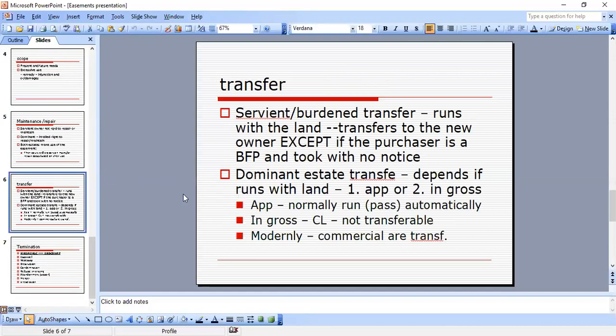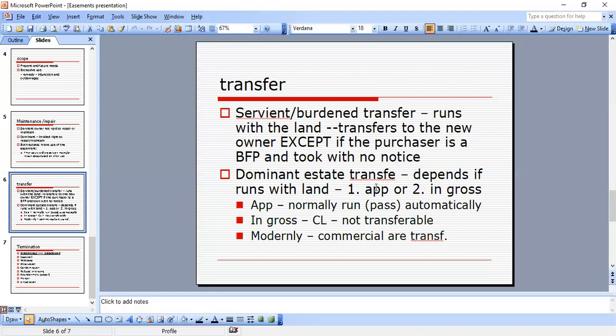Now, transfer is important. A transfer of an easement: the servient estate transfer, which is the burdened estate, runs with the land. So it transfers to the new owner, except if the purchaser is a BFP and took without notice. And of course, notice is actual, constructive, or inquiry notice. So it usually runs with the land, and everything is fine, except if that purchaser is a BFP and took without notice. Okay? Now, dominant estate transfer depends on whether it runs with the land.